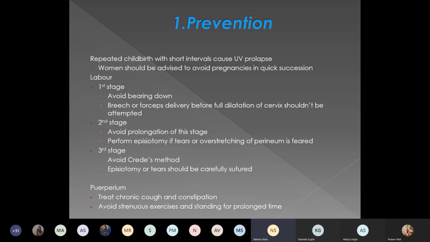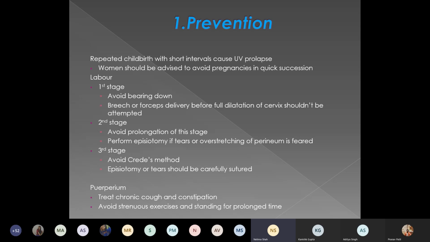Then during labor also we have to take some precautions to avoid prolapse. Avoid bearing down before full dilatation of the cervix. Breech or forceps delivery, that is traction with the help of an instrument without full dilatation of the cervix, will lead to excessive traction on the ligaments and weakening of the ligaments.